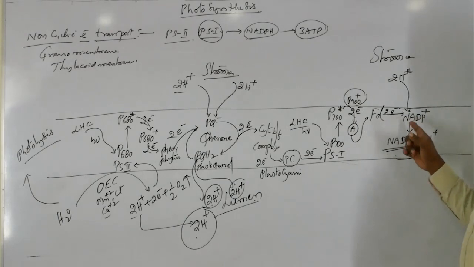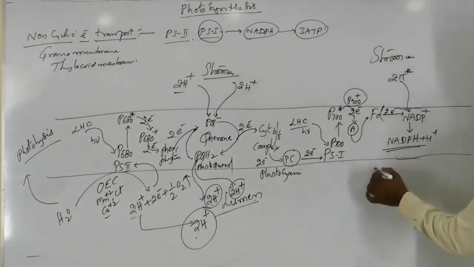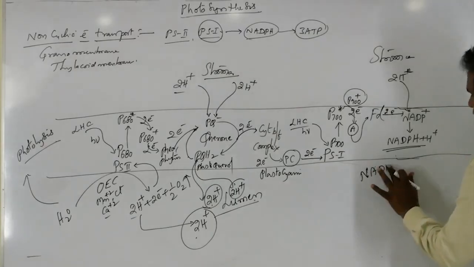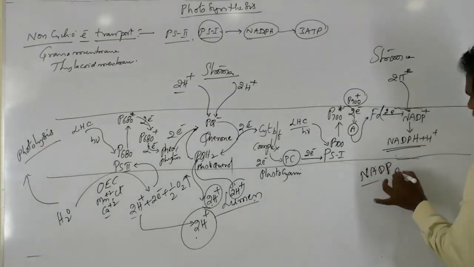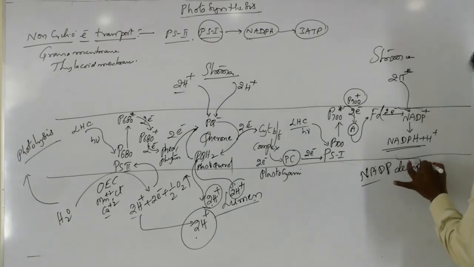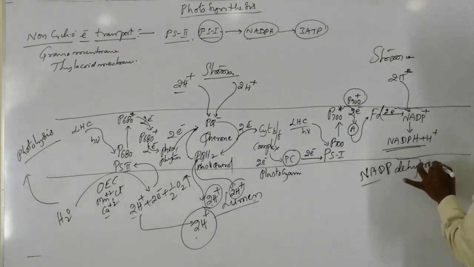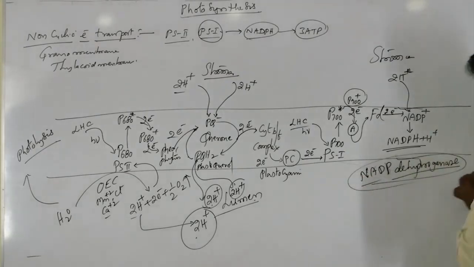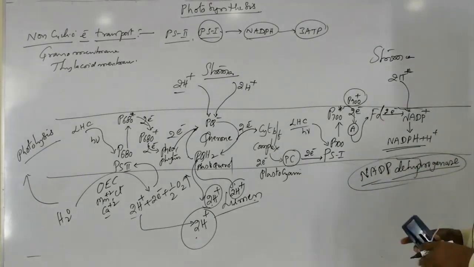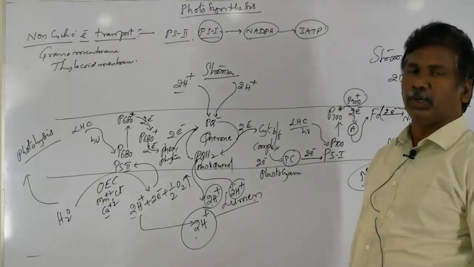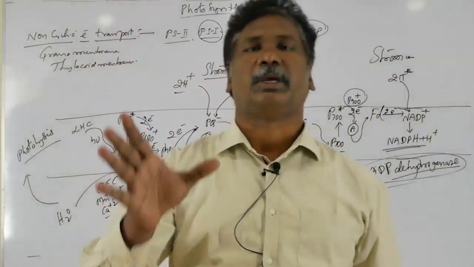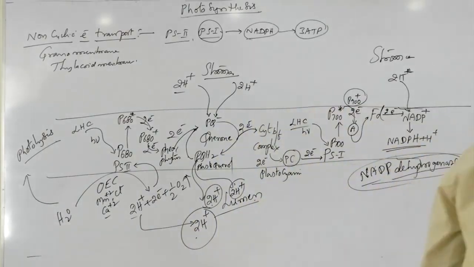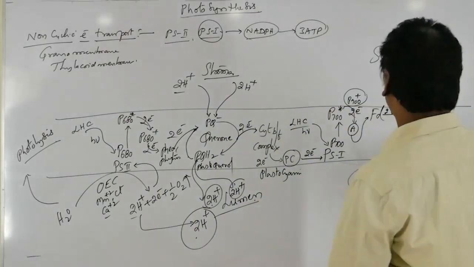Pyridoxine donates the electrons to NADP plus in the presence of the enzyme NADP dehydrogenase. That enzyme participates in the last step of the non-cyclic electron transport.